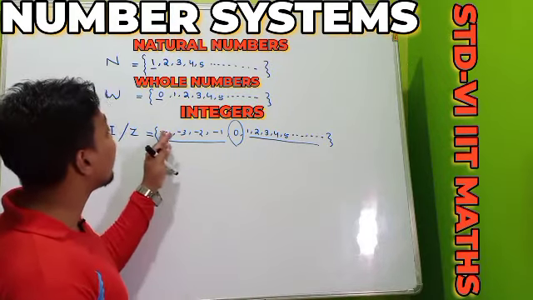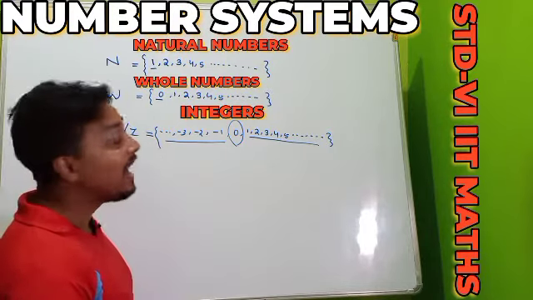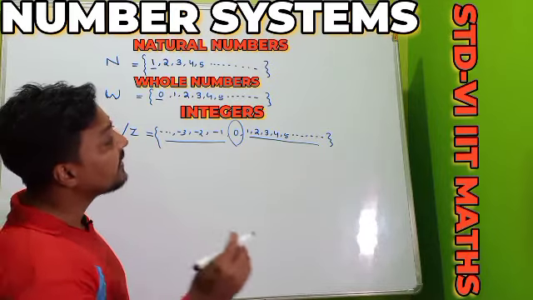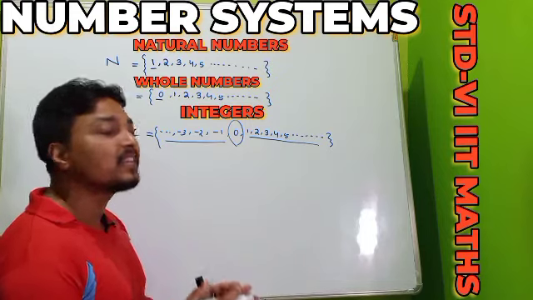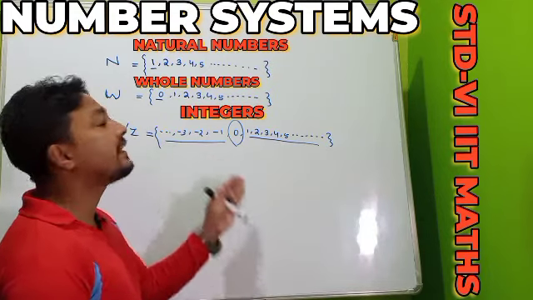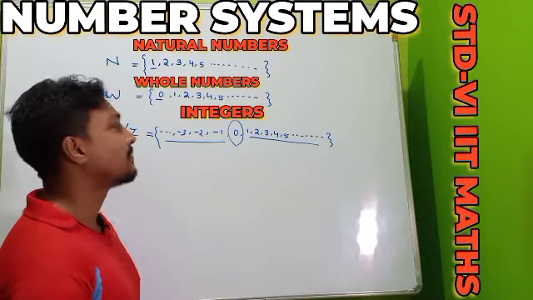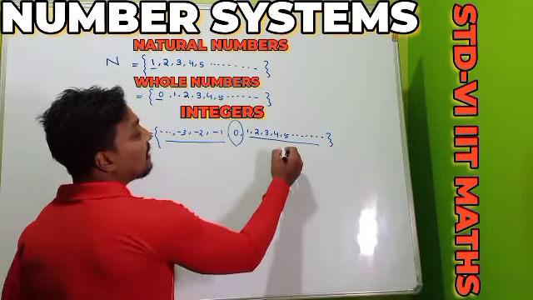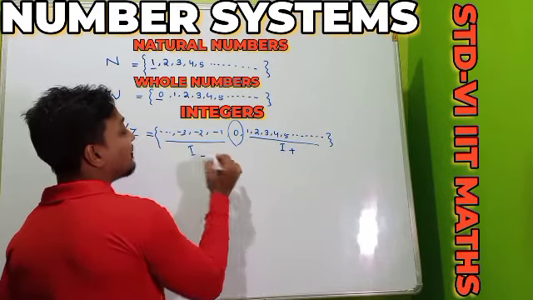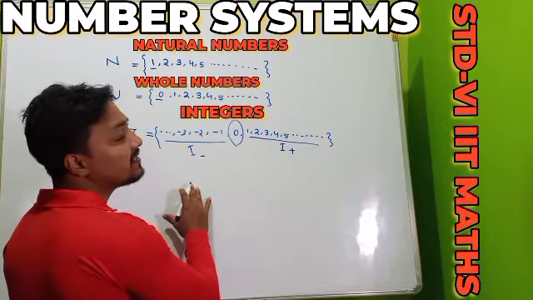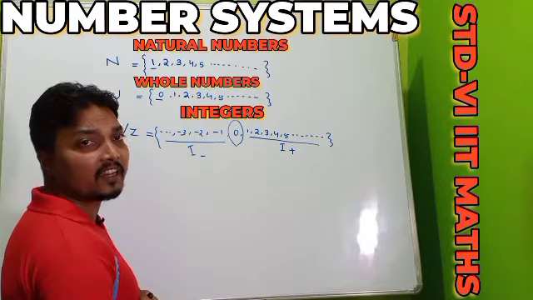In the collection, on the left side there is no particular integer at the extreme left end, and also no positive integer at the extreme right end of the collection. So the smallest integer I cannot say, and the greatest integer also I cannot say. But remember another thing, here I am writing I plus and here I minus. I minus means our negative integer collection, and I plus means our positive integer collection.